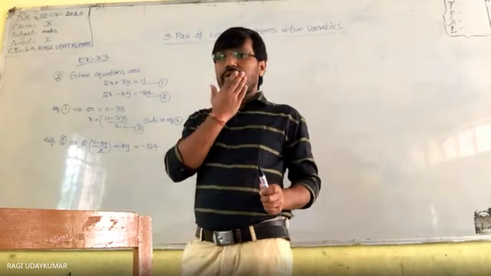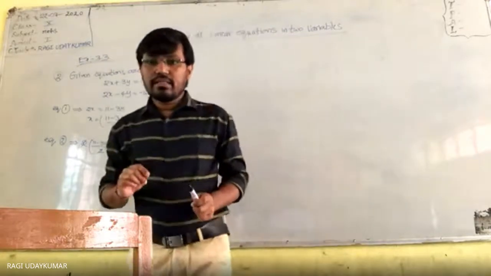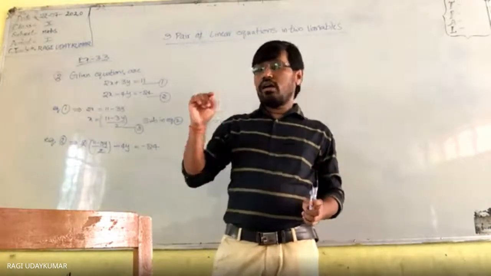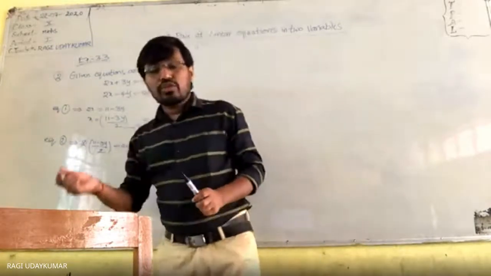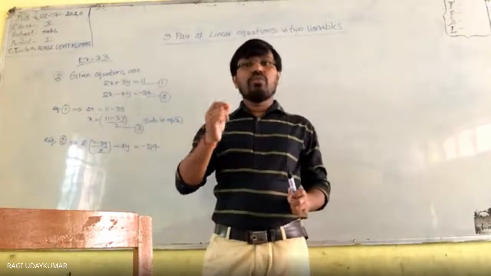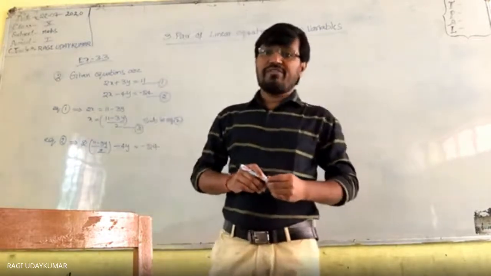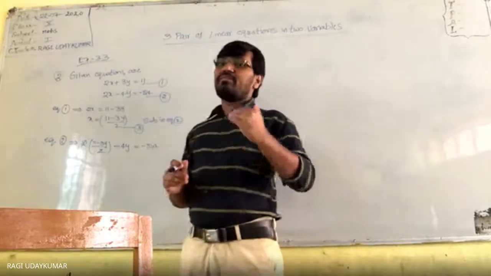And one more thing also you can remember: the variables which are containing the same coefficient, that variable also.